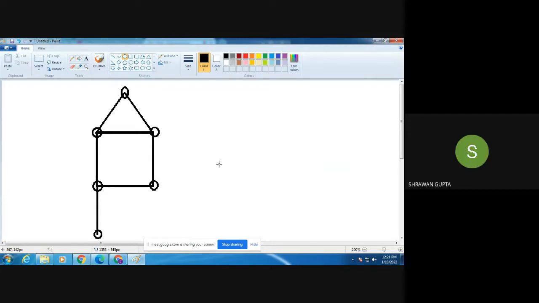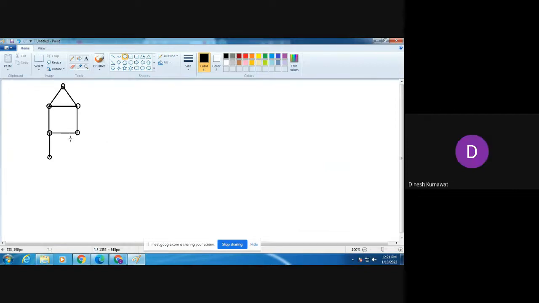Six. So we have 6 vertices in this graph. How many edges? 7.